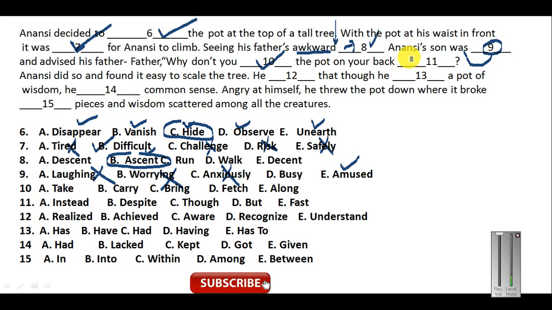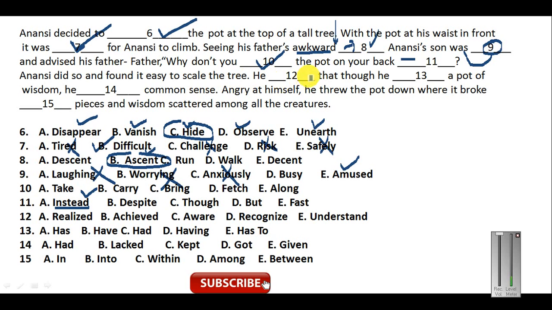So that is why here you need a phrase that replaces "in place of". Okay, and the word that can replace "in place of" is instead, because instead means in place of this. So that is why this word will be most appropriate here, and this will be the answer. Back, instead. Now let us read the further part. Anansi did so and found it easy to scale the tree. And he found it easy. He tied it at the back and found it easy to scale the tree.